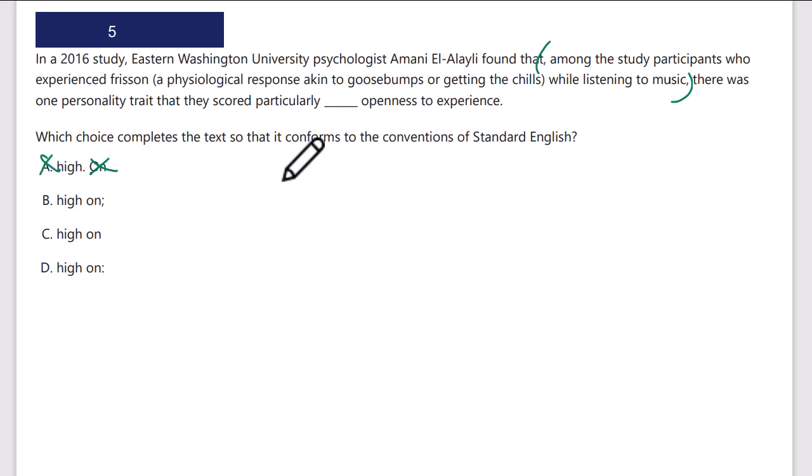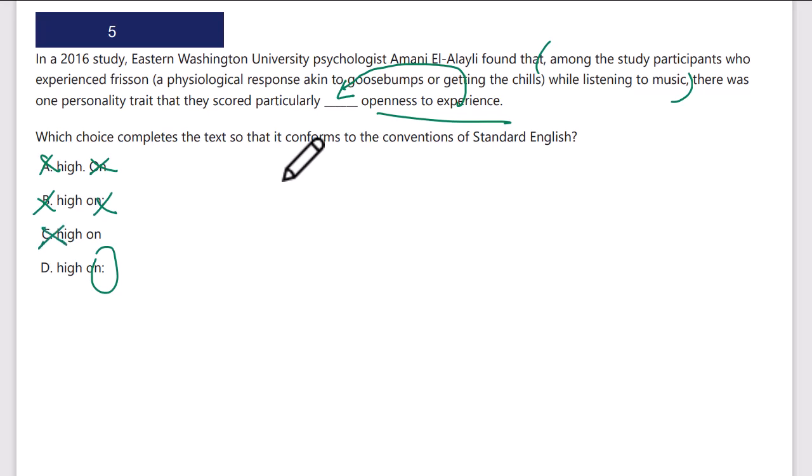Okay, wouldn't be a semicolon, because again, just like high on, period, openness to experience, not an independent clause after the semicolon. Scored particularly high on openness, I wouldn't have that. There was one personality trait that they scored particularly high on, openness to experience. This is an example of what comes before the colon. If you just read it quickly, that they scored particularly high on openness to experience, that kind of sounds okay, but that's not right.